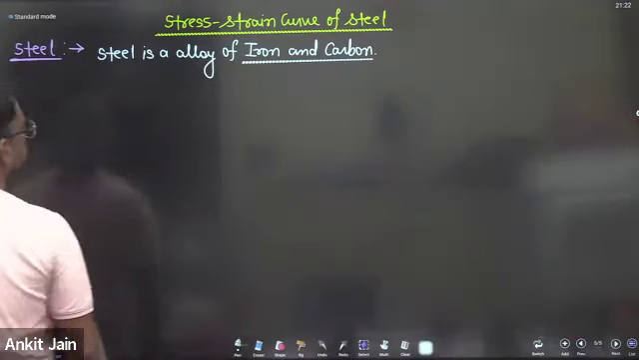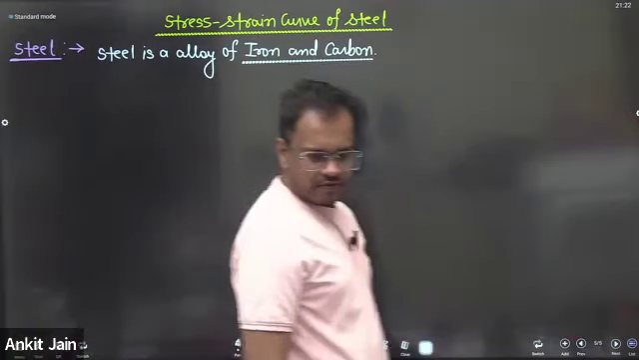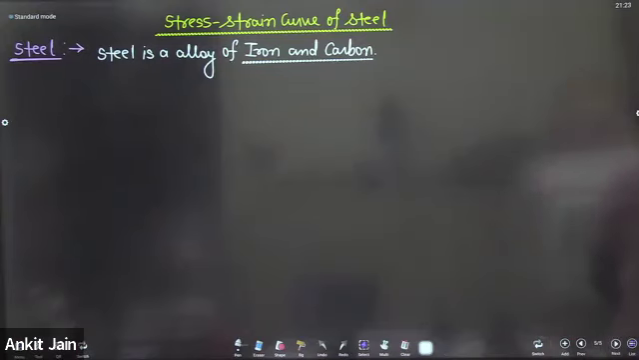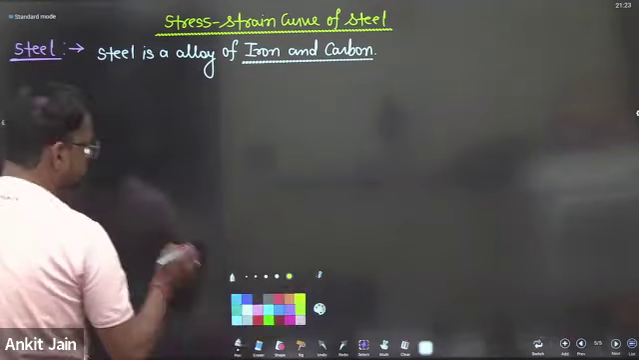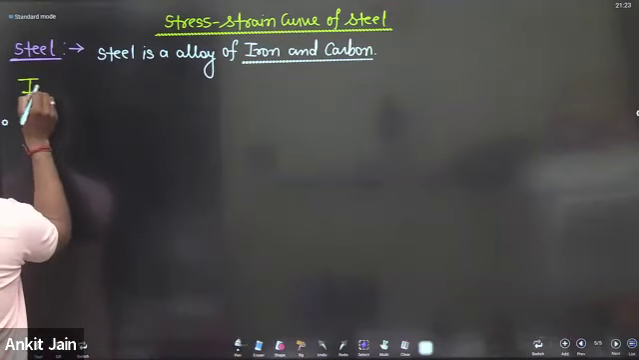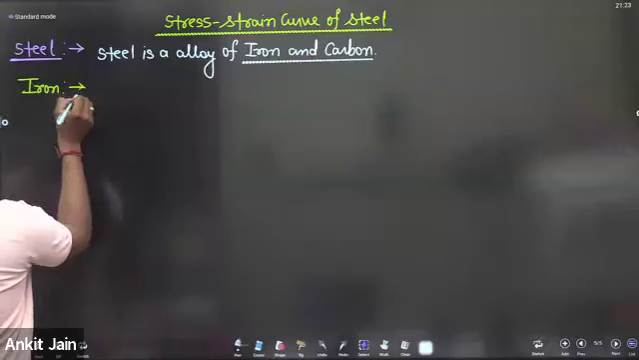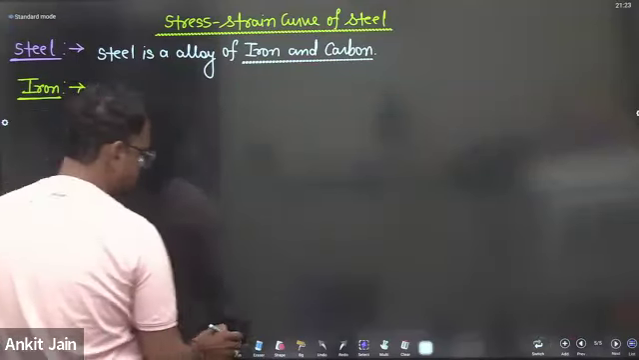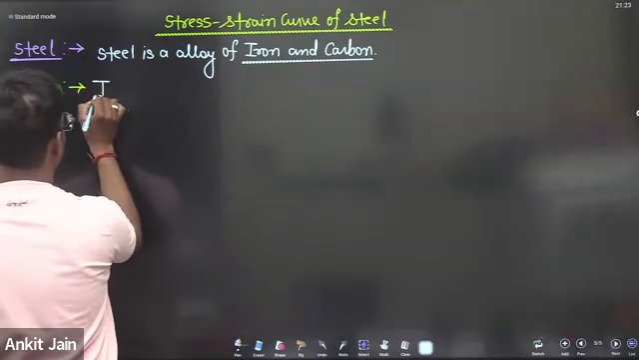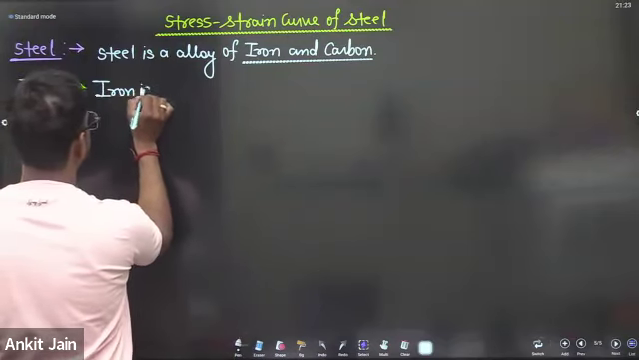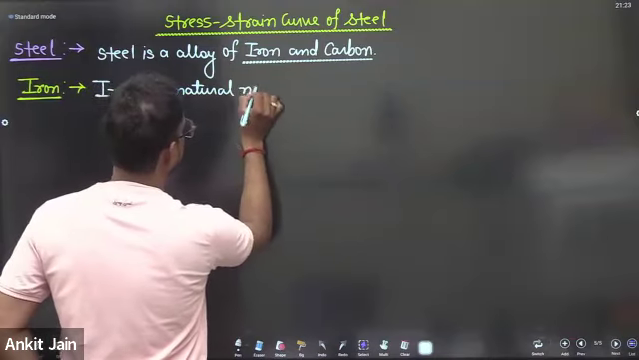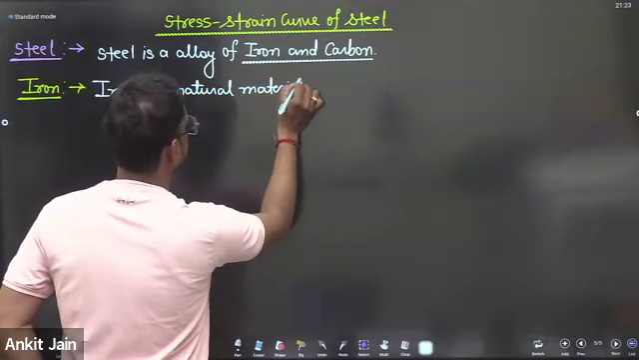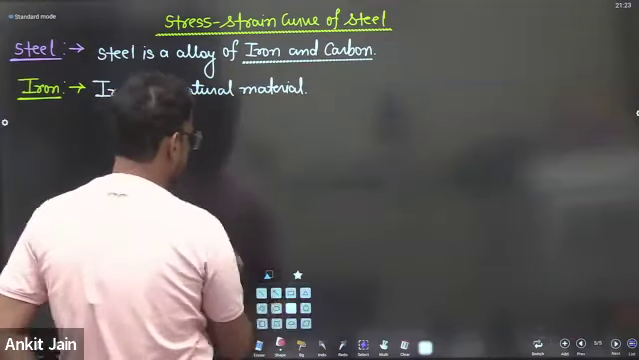So if I'm talking about steel, steel is an alloy of iron and carbon. We already know that iron is a natural material. It's not a man-made material. If I'm talking about iron, iron is a natural material.